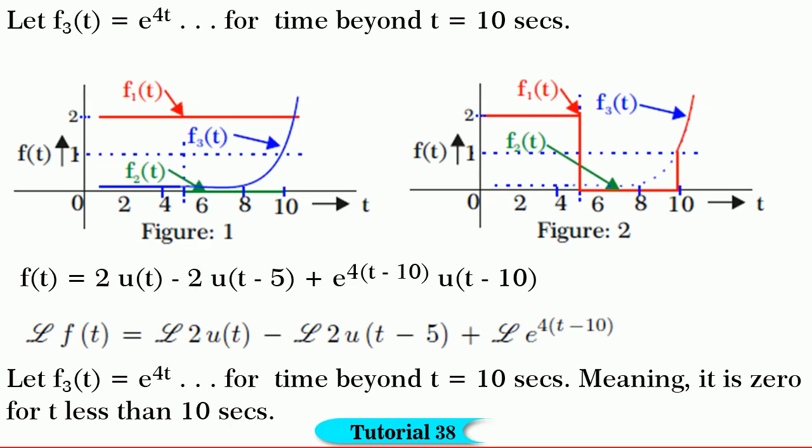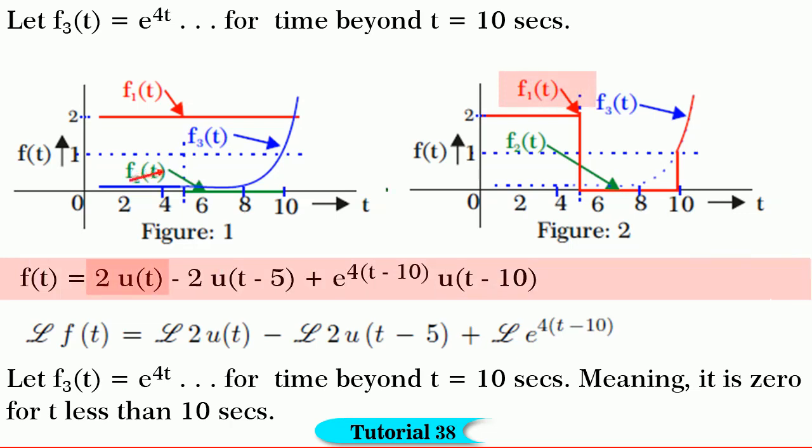Let me explain to you. The function f1 of t can be represented as f1 of t is equal to 2u of t as it occurs at t is equal to 0. This you know. At t is equal to 5 seconds, we have to add a negative step of 2 units so that f2 of t is equal to minus 2u of t minus 5.